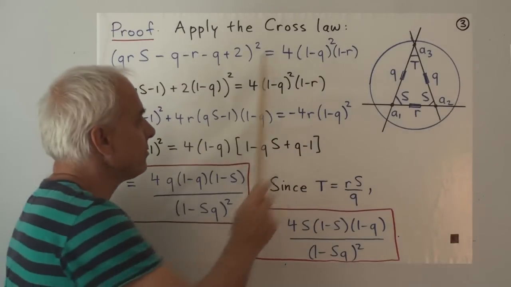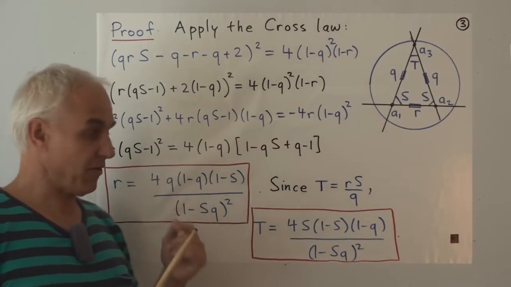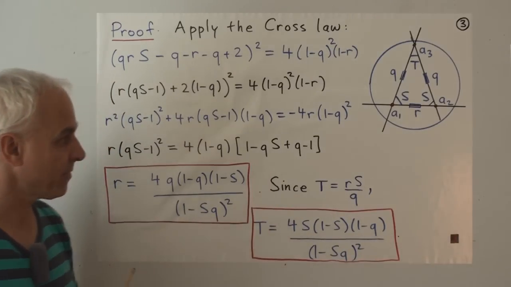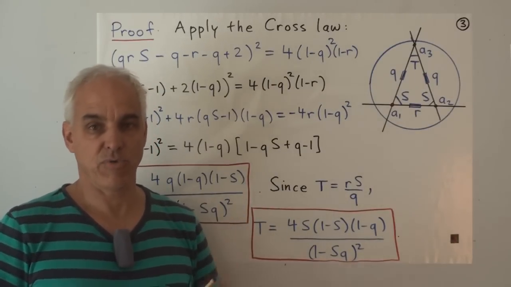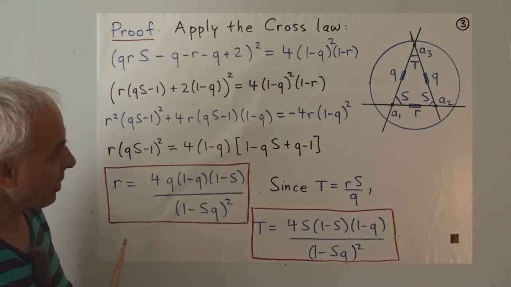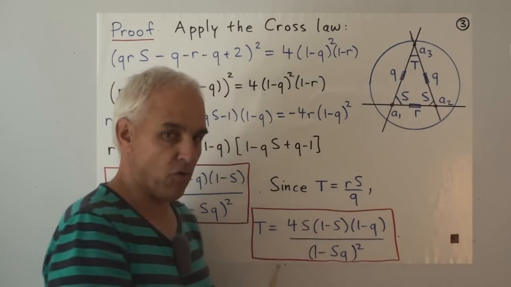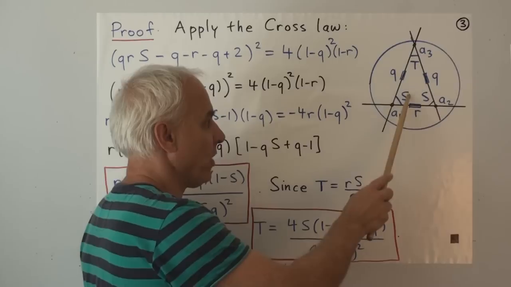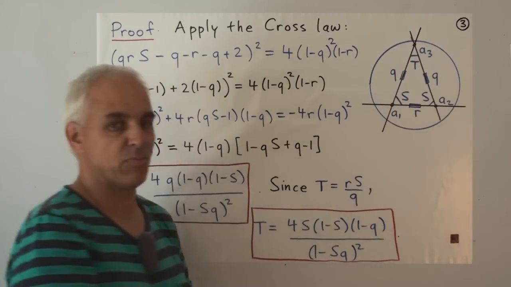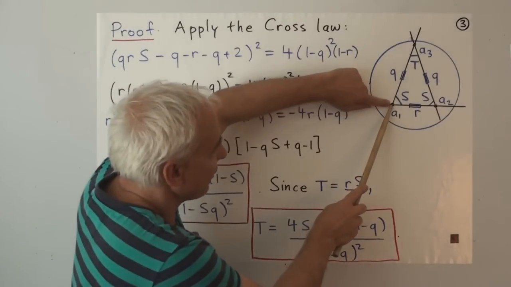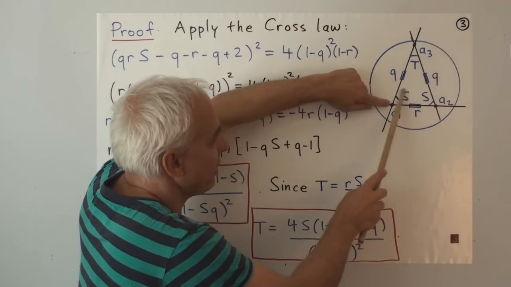So here's the cross law. We have to decide which cross law we're going to use, because there are actually 3 of them, one for every vertex. The cross law involves all 3 quadrances and 1 spread. So which spread are we going to want to use? Well, let's calculate the first formula. We'll find R in terms of Q and S. So we want the cross law that involves the spread S. We'll use it, say, at this vertex here. The 3 quadrances are Q, Q, and R, and then there's the spread S.